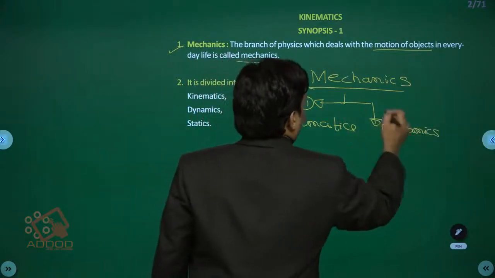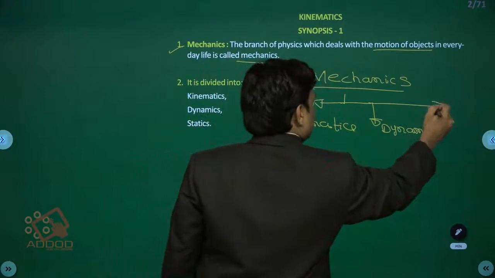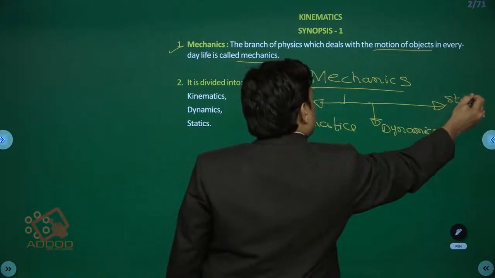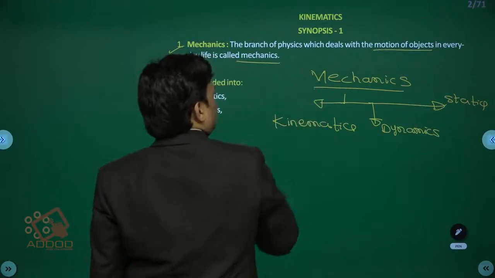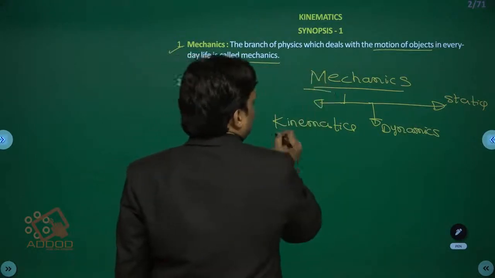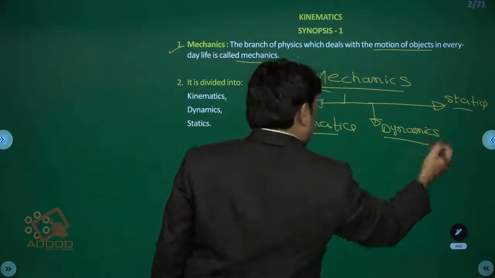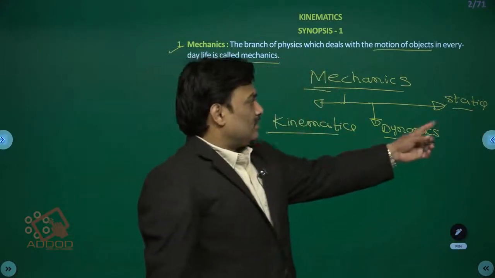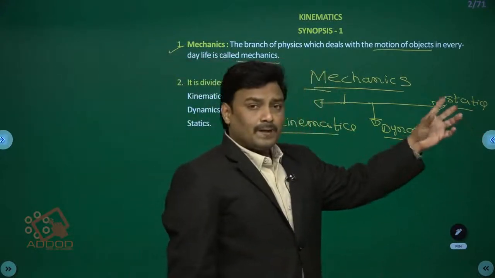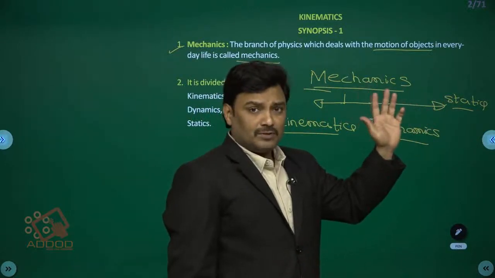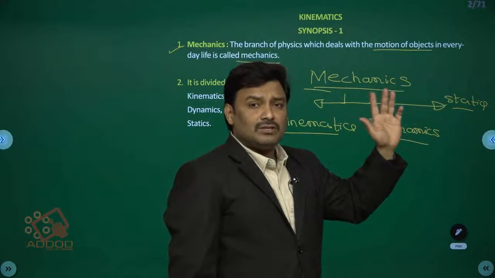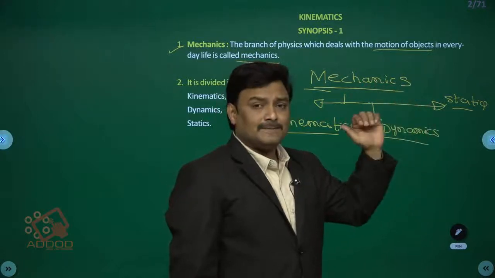And number three, statics. Statics means rest. The study of objects at rest is said to be statics.